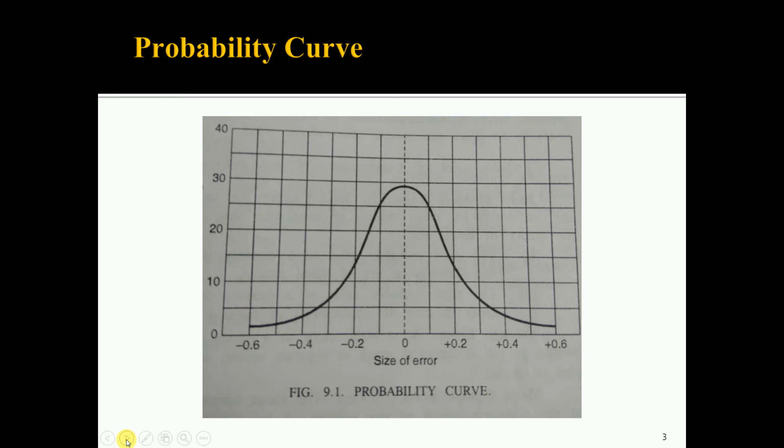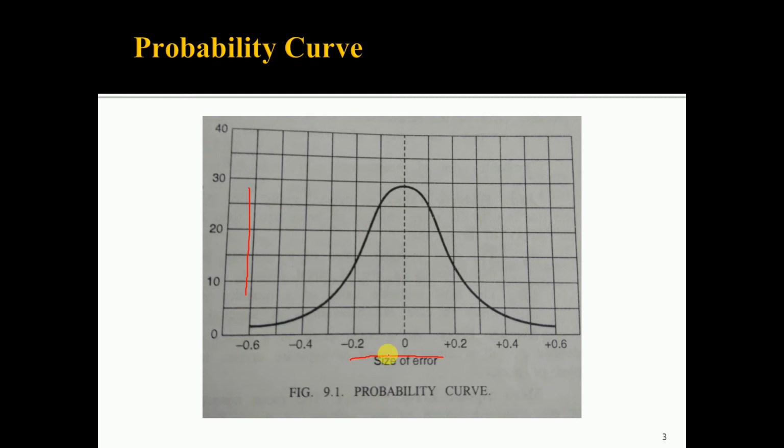As we have discussed first, the possibility of occurrence of small error is more. Here, the x axis shows the size of the error, and the y axis shows the frequency of occurrence, or the number of errors.